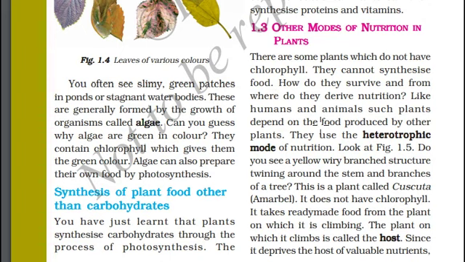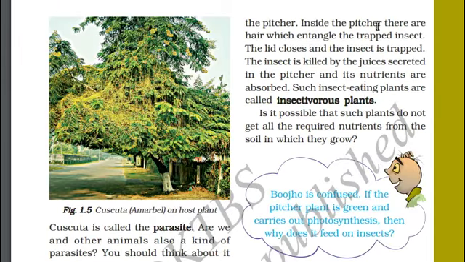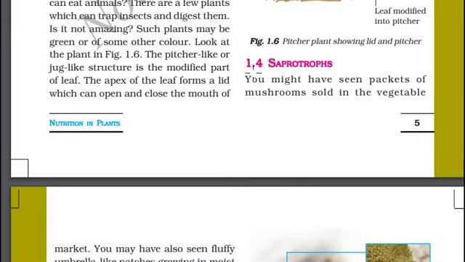Like human beings and other animals, such plants depend on food produced by other plants. They use the heterotrophic mode of nutrition. Have you seen or heard of plants that can eat insects? There are a few plants that can trap insects and digest them. Such insect-eating plants are called insectivorous plants.